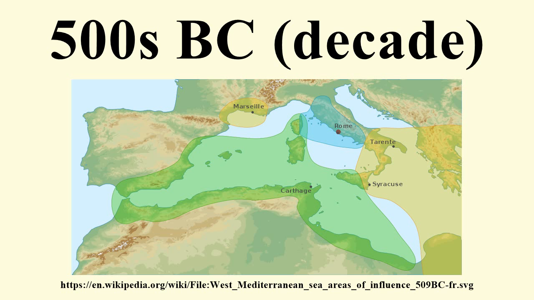503 BC to 502 BC, the Latin towns of Pometia and Cora, with the assistance of the Aurunci, unsuccessfully revolt against Rome. December 4, 502 BC, solar eclipse darkens Egypt. 502 BC, Naxos rebels against Persian domination, sparking the Ionian revolt. 501 BC, Naxos is attacked by the Persian Empire.